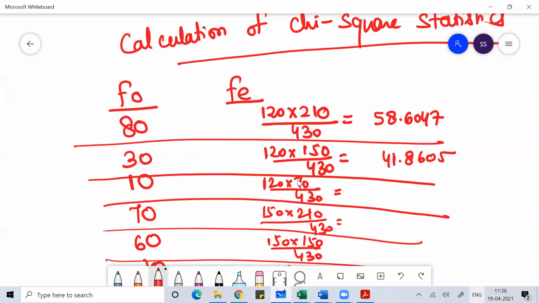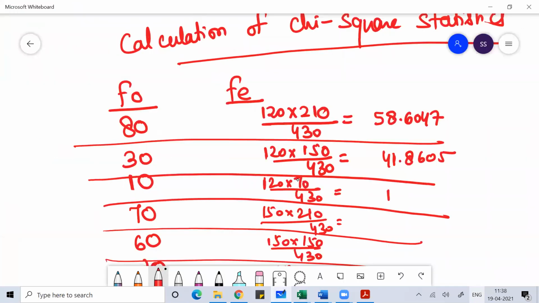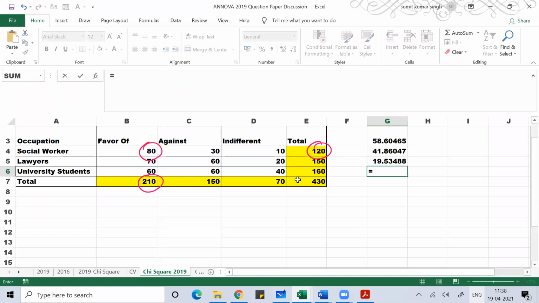Then 120 into 70 divided by 430, so you'll get 19.5349. Then 150 into 210 divided by 430. Like this you can do.